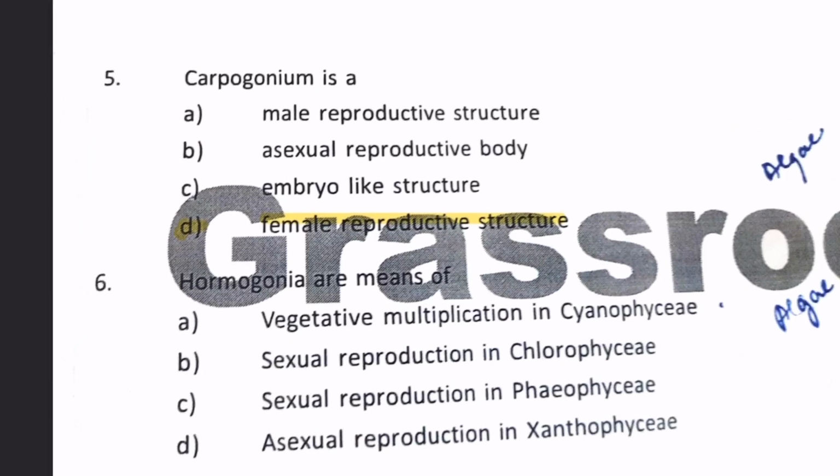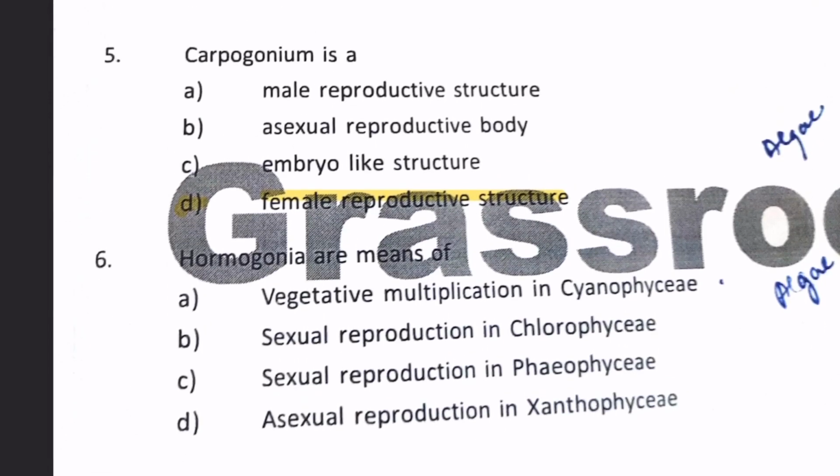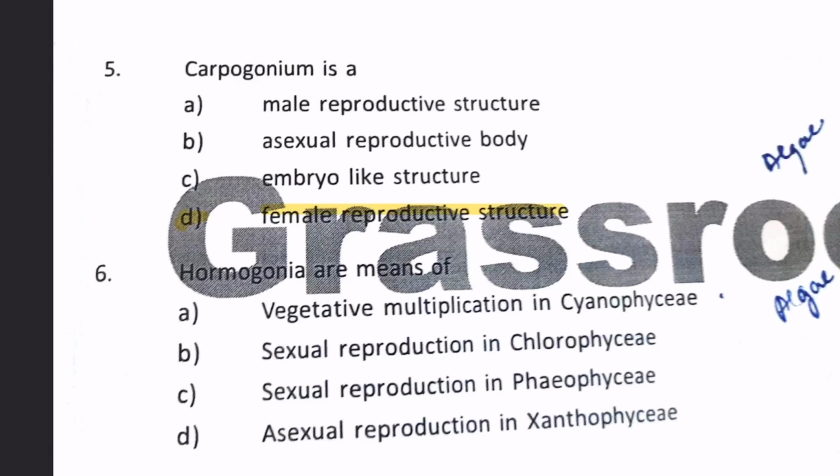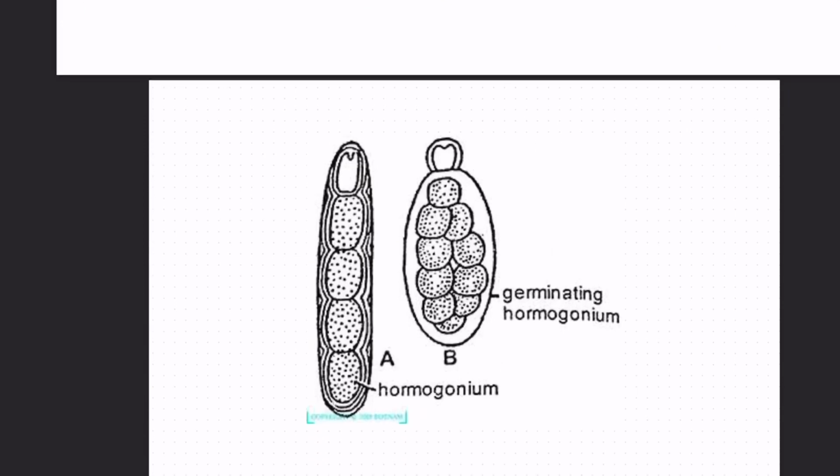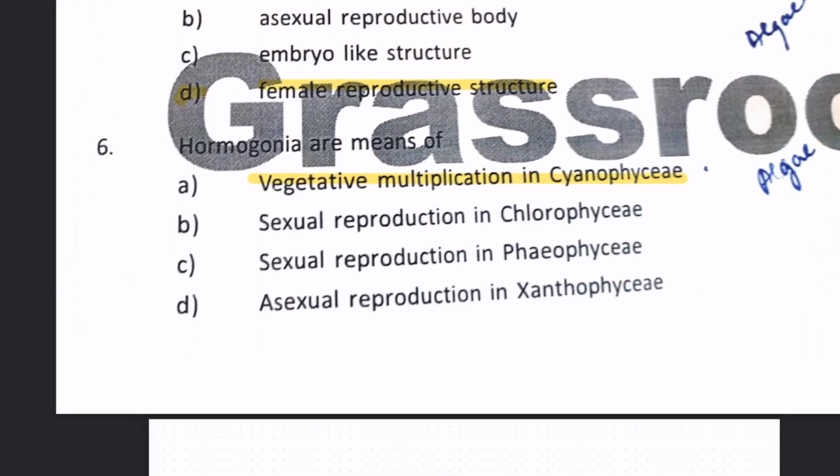Next, Hormogonia are means of vegetative multiplication in Cyanophyceae, sexual reproduction in Chlorophyceae, sexual reproduction in Phaeophyceae, asexual reproduction in Xanthophyceae. Here is a diagram. Hormogonia is a vegetative mode of reproduction where vegetative multiplication occurs in Cyanophyceae. So our answer will be 6A.